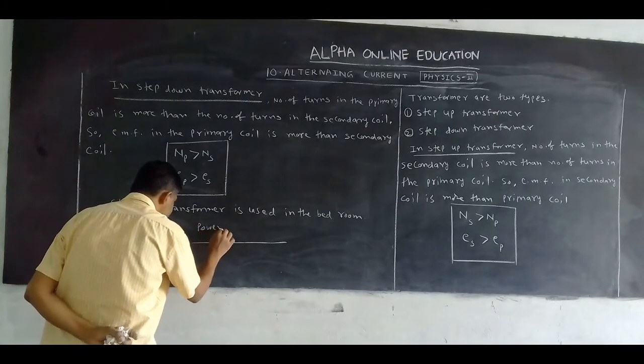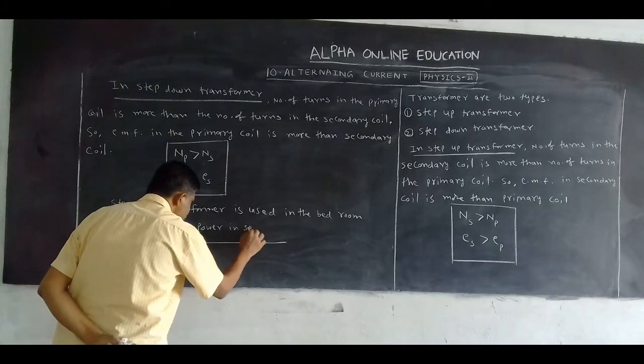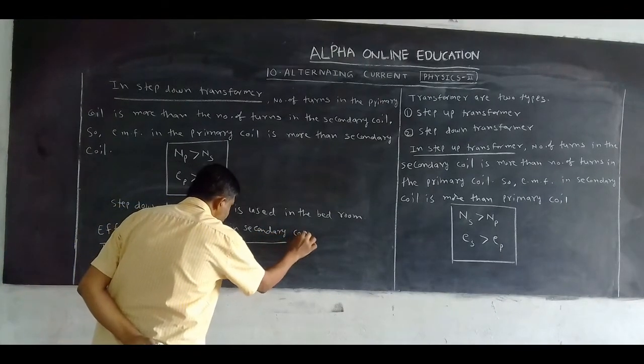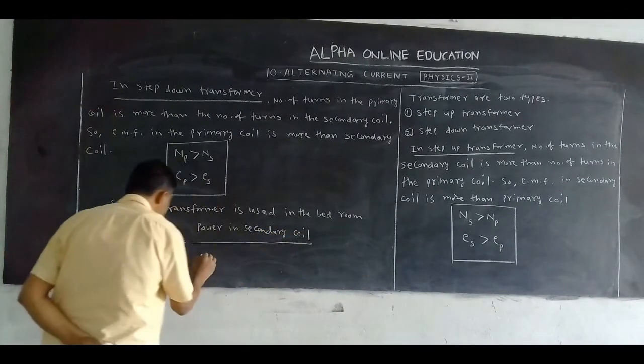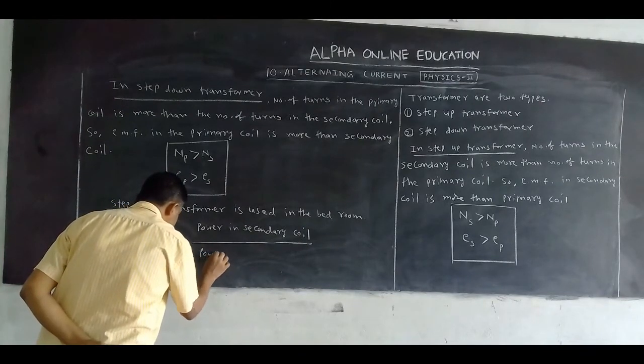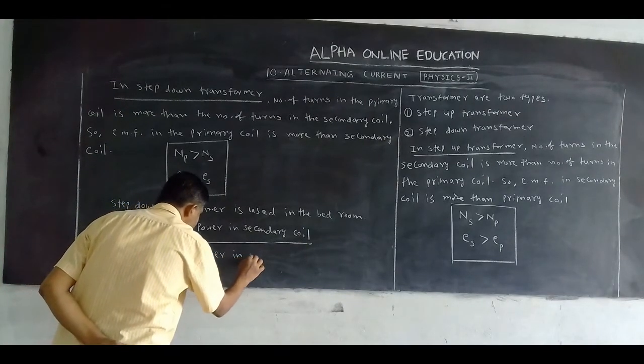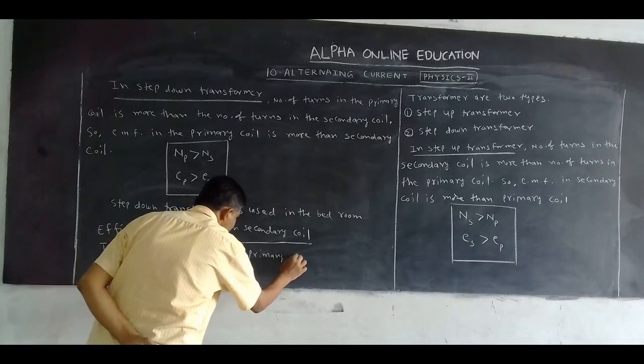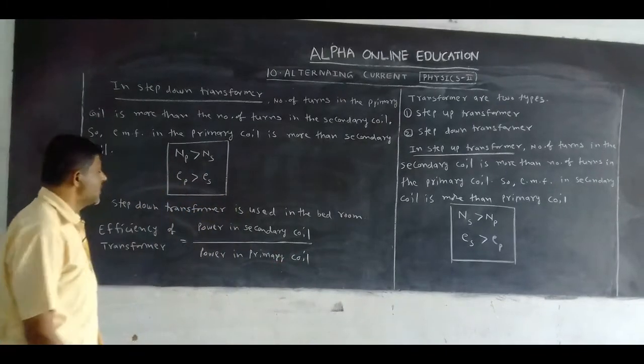Power in the secondary coil to power in the primary coil is called the efficiency of the transformer.